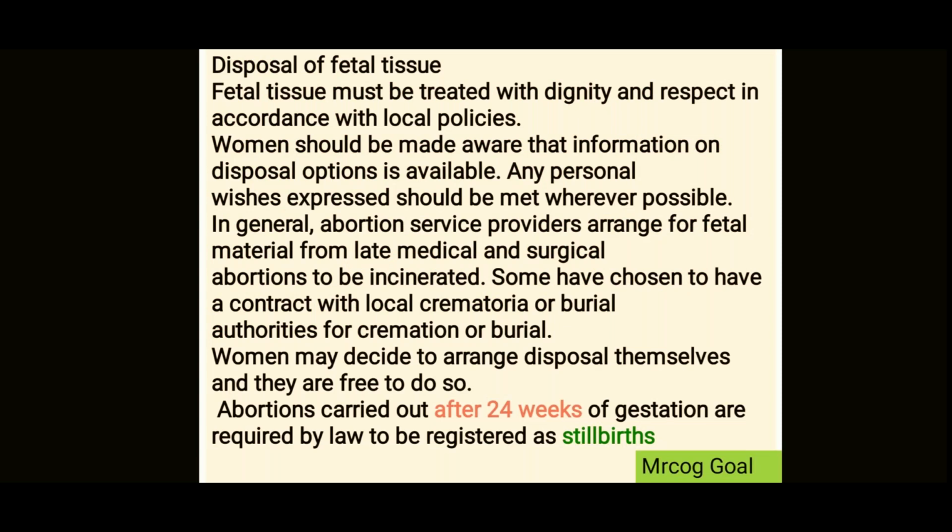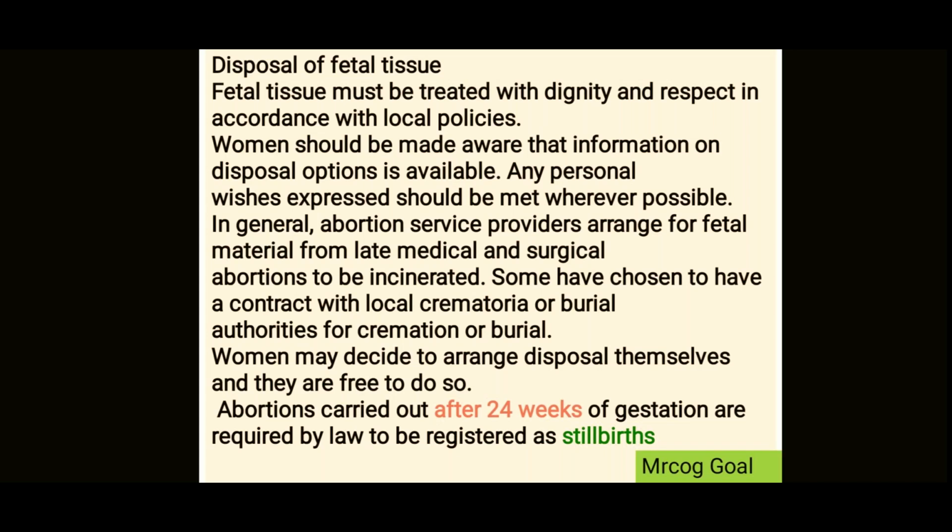Now about the disposal of the fetal tissue, it's completely up to the patient how she wants the fetal tissue to be handled. The fetal tissue must be treated with dignity and respect according to local policies. Women should be made aware that information on disposal options is available. Any personal wishes expressed should be met wherever possible.